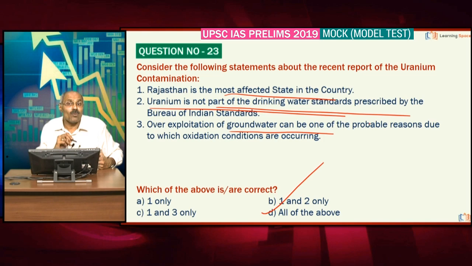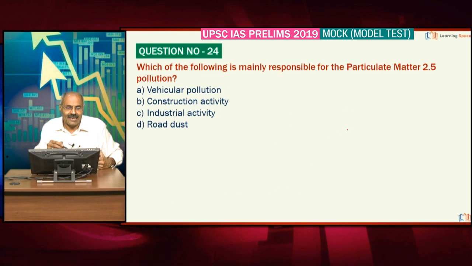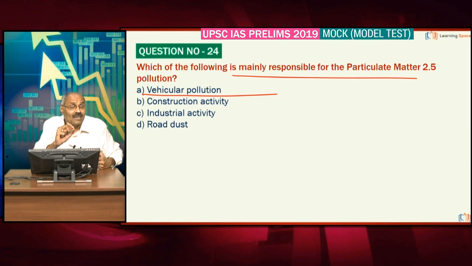Friends, all of the above are correct. Then which of the following is mainly responsible for PM 2.5 pollution? Right friends, in India, around 35% of PM 2.5 pollution is primarily due to vehicles, or you can say vehicular pollution is primarily responsible for PM 2.5 in our country.